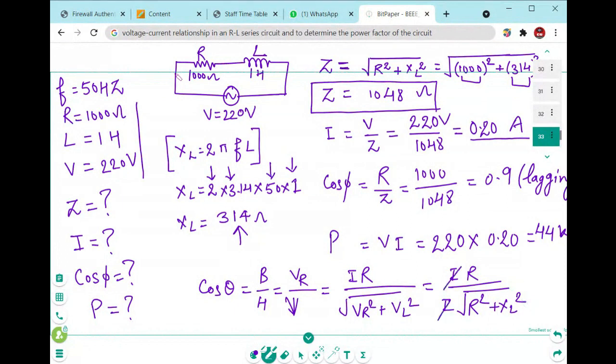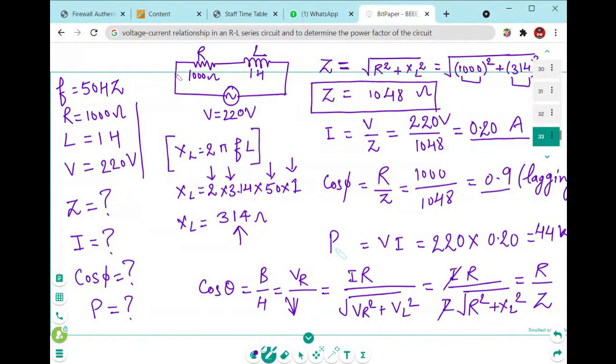I is common between both, so it will cancel out and you will find this equation is R upon the square root of R square plus XL square, that is Z. So this is the formula right here. You will put the value of the resistor and the impedance value, and you will find the power factor is 0.9, that is lagging.